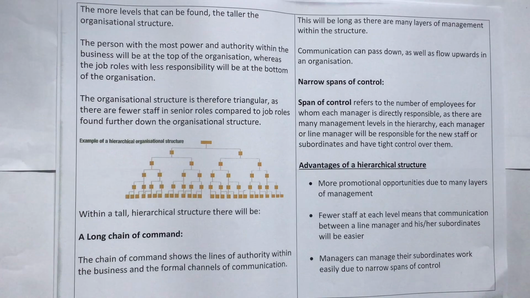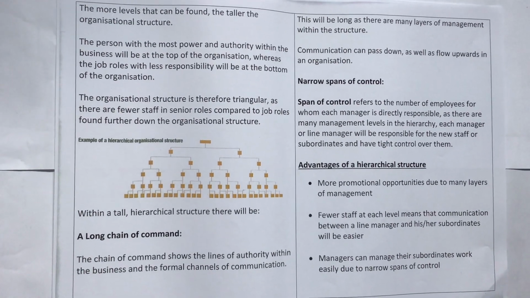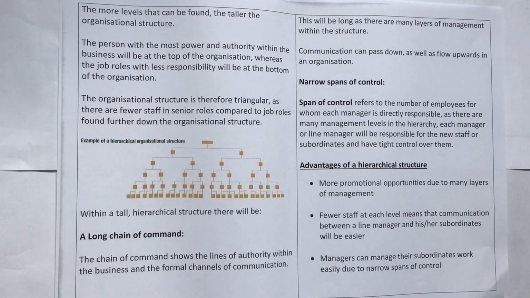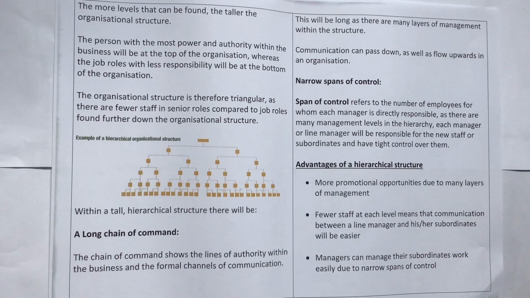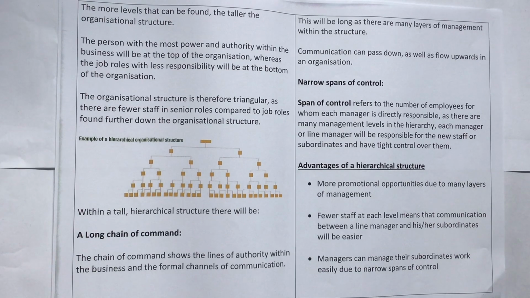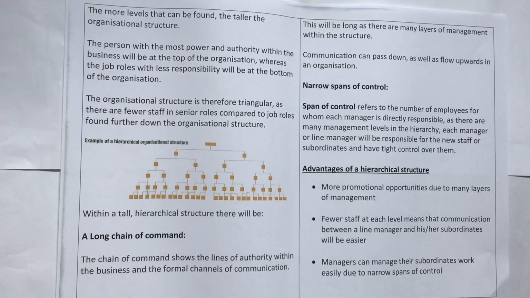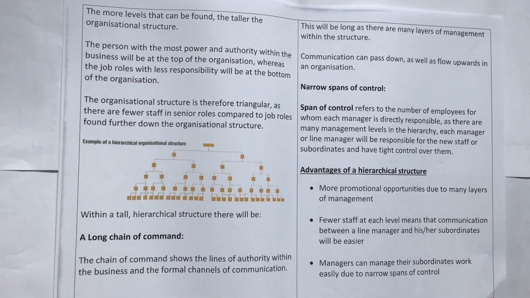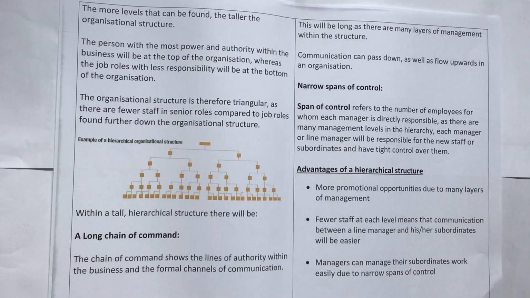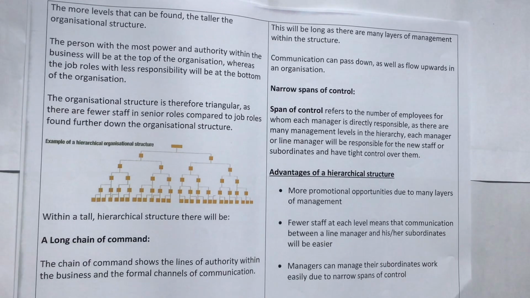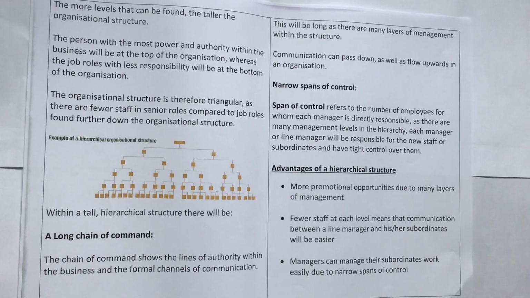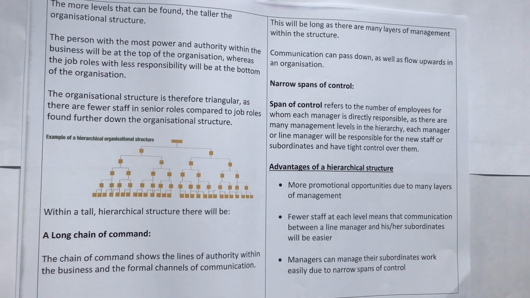The organizational structure is therefore triangular, as there are fewer staff in senior roles compared to job roles found further down the organizational structure. So that's the example of hierarchical organizational structure. Within a tall hierarchical structure, there will be a long chain of command. A chain of command shows the lines of authority within the business and the formal channels of communication. This will be long as there are many layers of management within the structure.